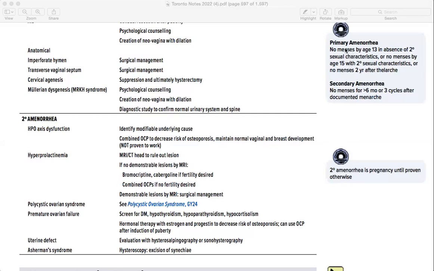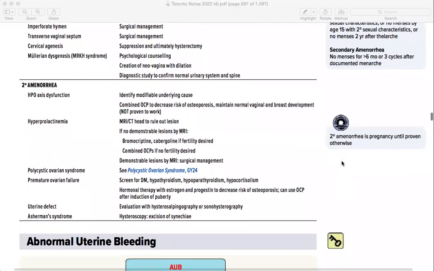So this is the definition which we already talked about, primary amenorrhea and secondary amenorrhea. In primary amenorrhea, there are no menses by 13 in the absence of secondary sexual characteristics, or no menses by 15 with secondary sexual characteristics present, or no menses by the second year after thelarche. Secondary amenorrhea is basically no menses for more than 6 months. If somebody is coming with 2 months or 3 months, it's totally fine. You have to reassure her and ask her to come back again. Secondary amenorrhea is pregnancy until proven otherwise.